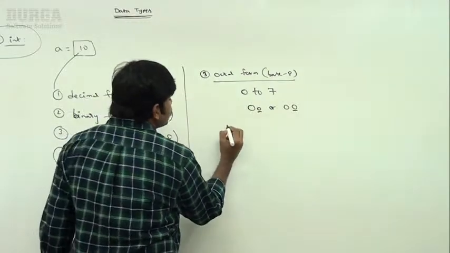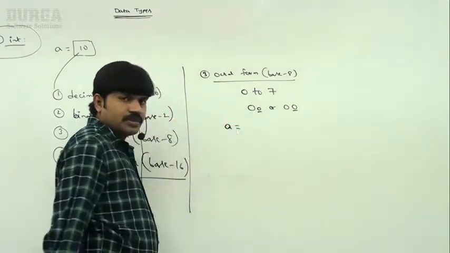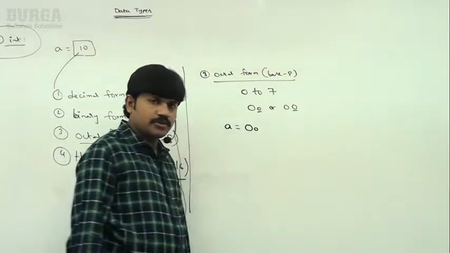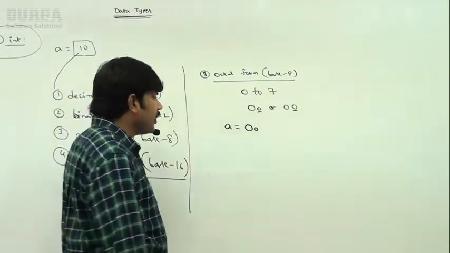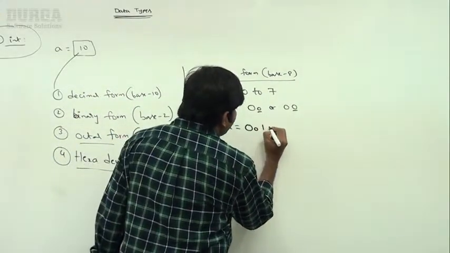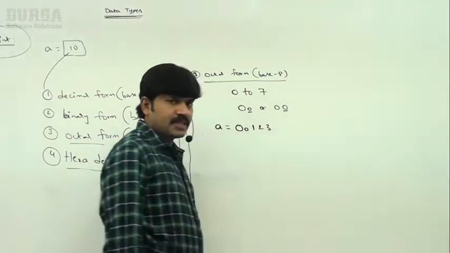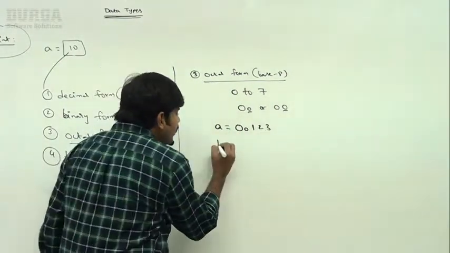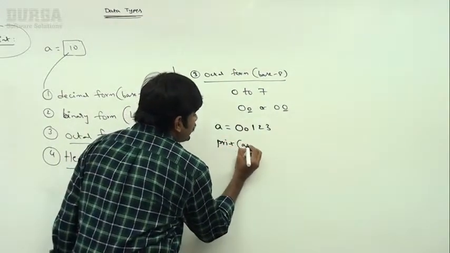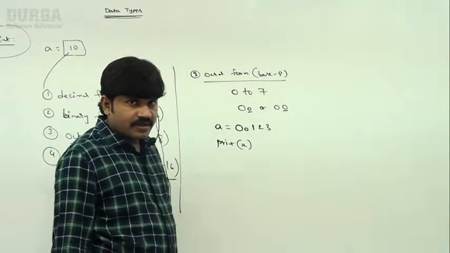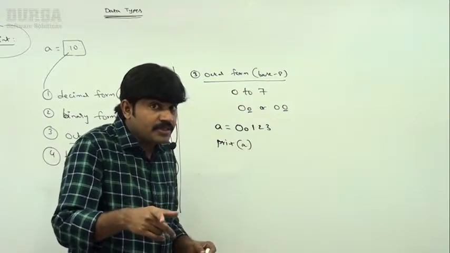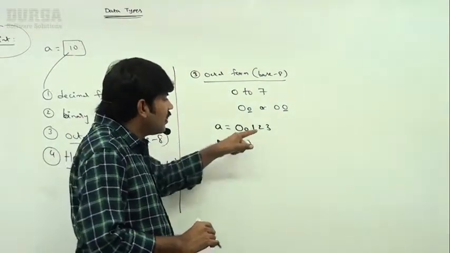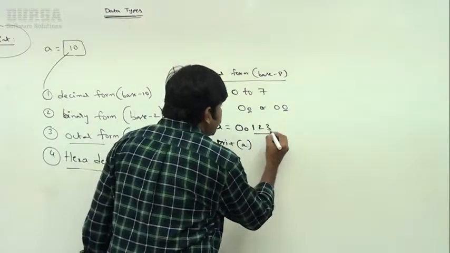Remember, suppose a is equal to 0 small o, 0 small o or capital O, anything you can take. Sir, now 1, 2, 3 I'm taking. Yes, perfectly, it is an octal number. If I print the value of a, what is the answer we are going to get? I told you already, the Python virtual machine always provides output in decimal format only. Convert this octal